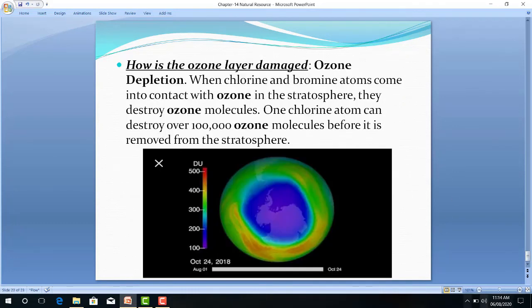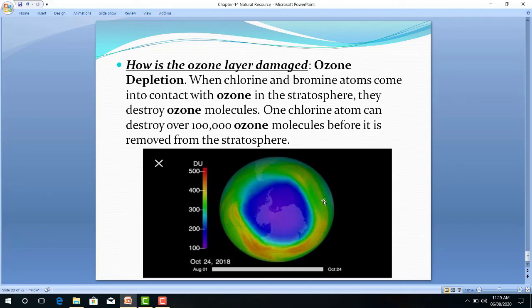How does this ozone layer get damaged? As we have seen, ozone depletion means what? Reduction of ozone. This is the earth's surface and this one is the stratosphere. This stratosphere, where protection is done by this ozone gas, is the second layer of the atmosphere. You have done in geography thermosphere, mesosphere, stratosphere, troposphere. पहले troposphere आता है, second one क्या आता है, stratosphere.